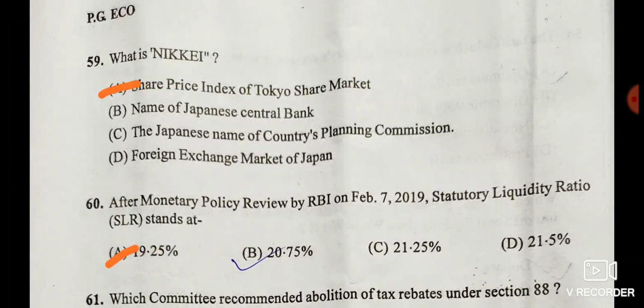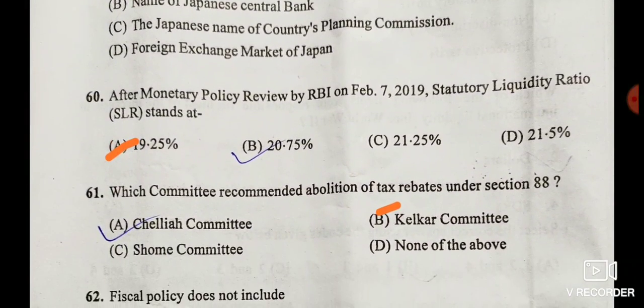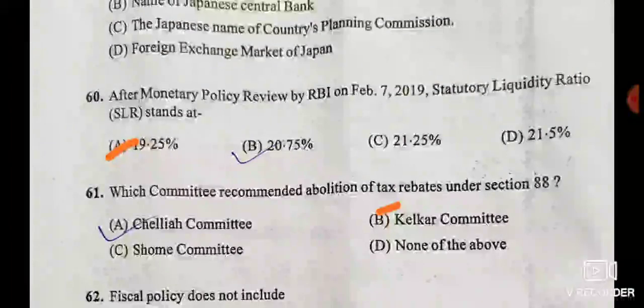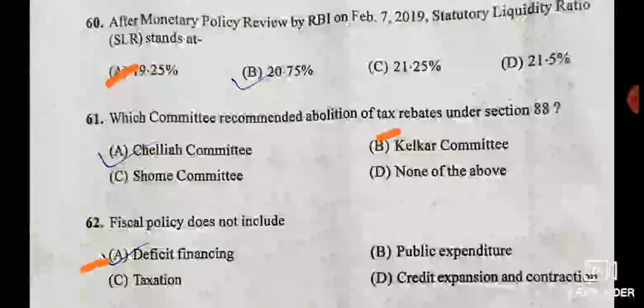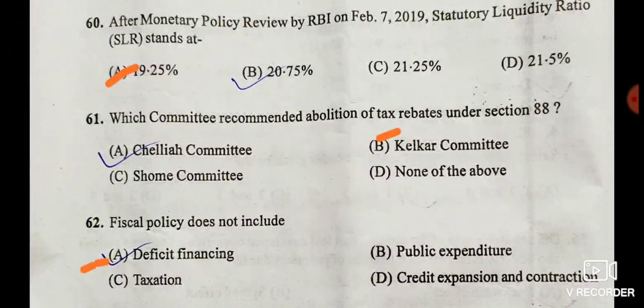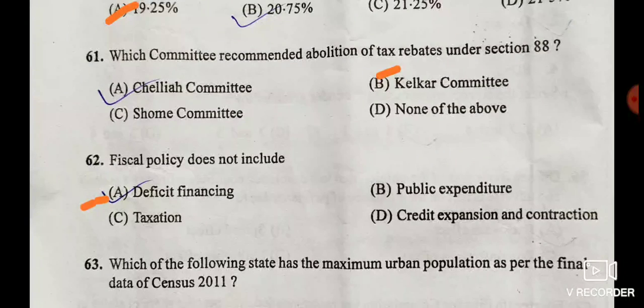Then the next, after monetary policy review by RBI on 7th February 2019, statutory liquidity ratio stands at, now this question is about SLR, and SLR stands at 19.25 after 17th February 2019. So here option A is the correct answer. Then next, which committee recommended abolition of tax rebates under section 88? Given options are Chelai committee, Kelkar committee, Som committee, and none of the above. And here the correct answer is Kelkar committee recommended abolition of tax rebate. So here option B is the correct answer.